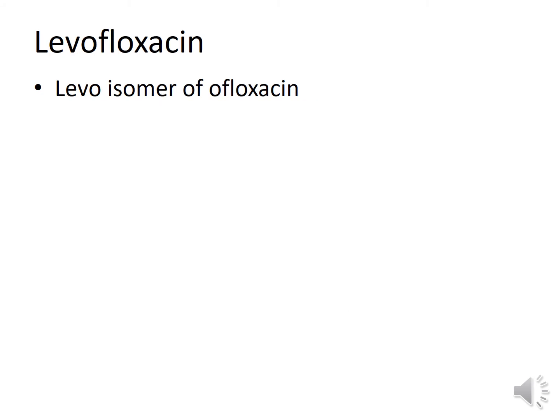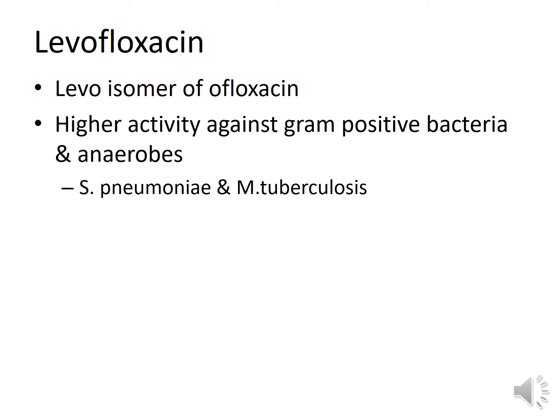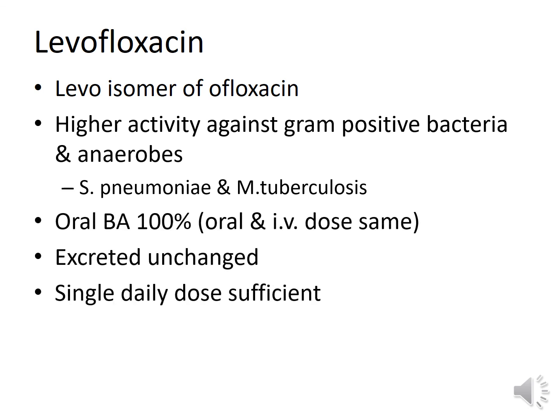Now levofloxacin is a drug of the second generation of fluoroquinolones. It is the levo isomer of ofloxacin, thus levofloxacin. It has higher activity against gram-positive bacteria and anaerobes. So apart from gram-negative, it is also active against Streptococcus pneumoniae, M. tuberculosis.